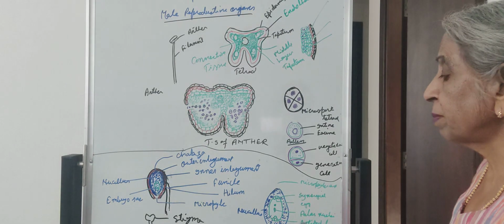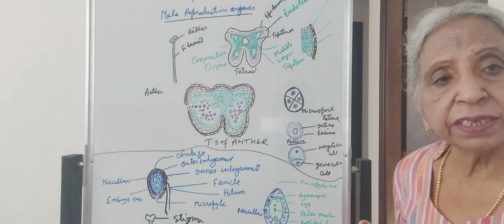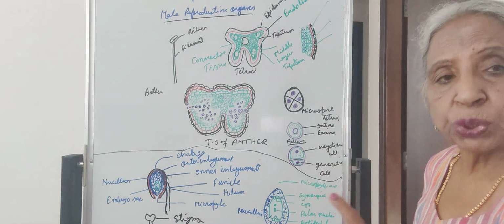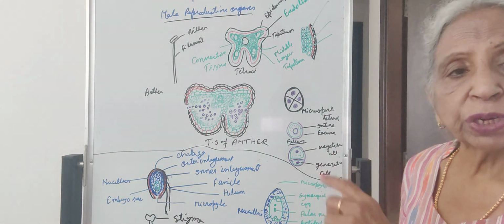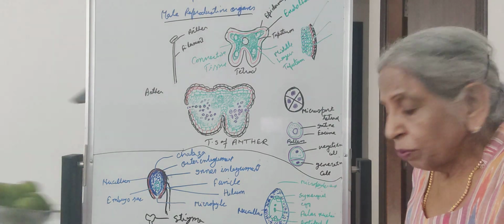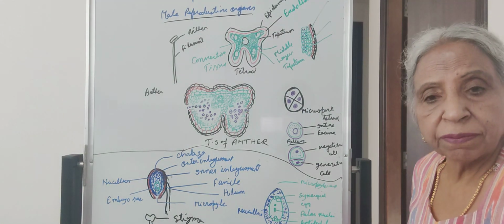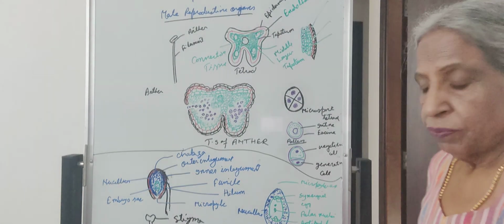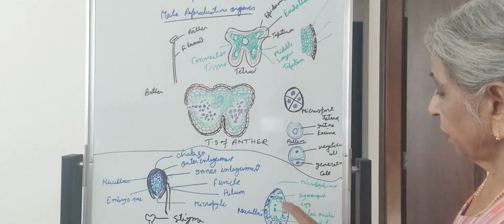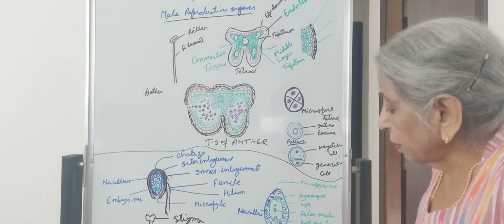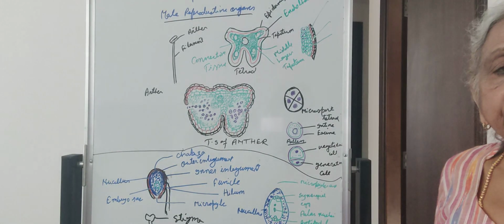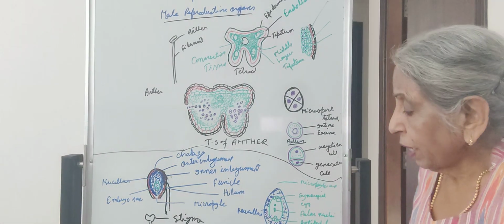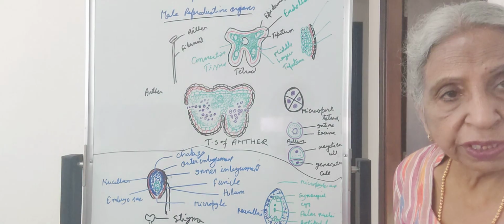From the synergids, filament-like structures arise. They show the passage to the pollen tube and guide the pollen tube to enter inside the female gametophyte, this embryo sac. Then the 3 nuclei which are present at the chalazal end also acquire the wall, and they are called the antipodal cells.